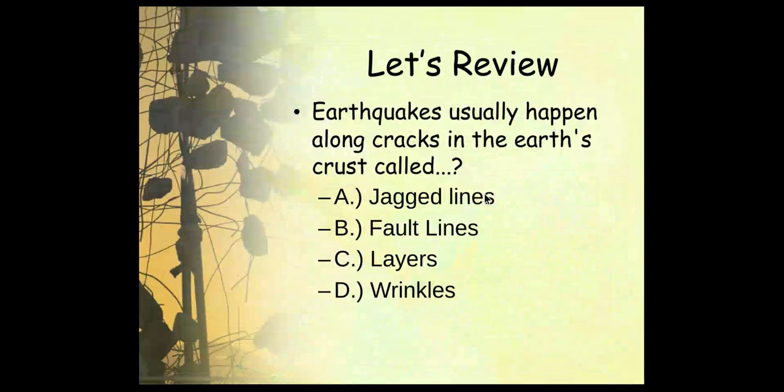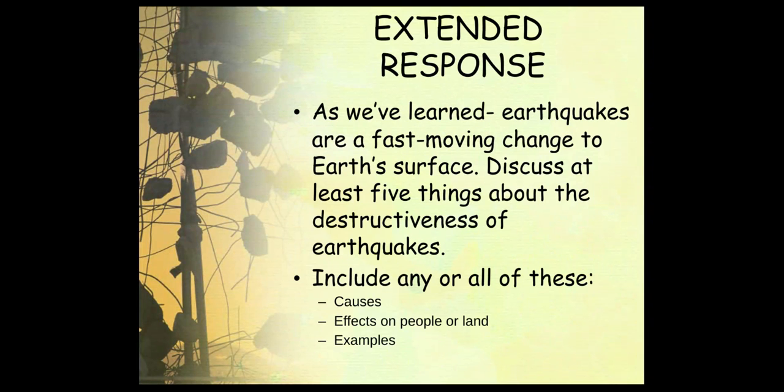Earthquakes usually happen along cracks in the Earth's crust called A, jagged lines, B, fault lines, C, layers, or D, wrinkles. If you said B, fault lines, you are correct. And here is an extended response. If you would like to pause and read, you can answer this.